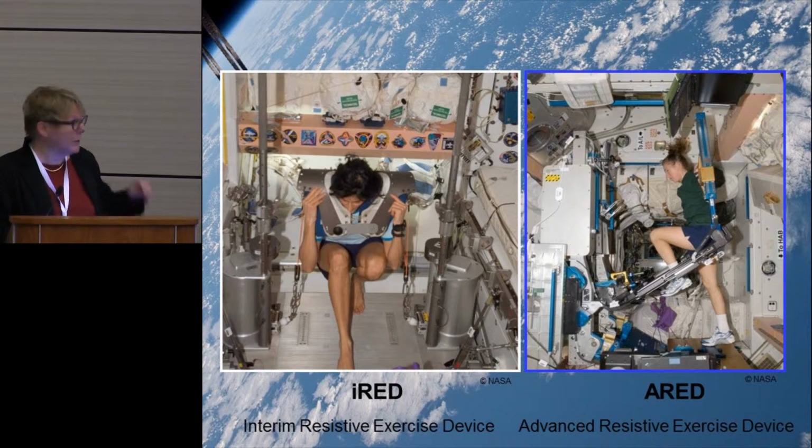Now, in addition to that, physical activity is really a main countermeasure during spaceflight. NASA developed what they called the interim resistive exercise device, the iRED. This was launched in 2002, but it turned out that the force which could be developed with that device was not enough to keep up the mechanical load. So in 2009, I think it was, the advanced resistive exercise device, the ARED, was launched, where they could build up a higher force.